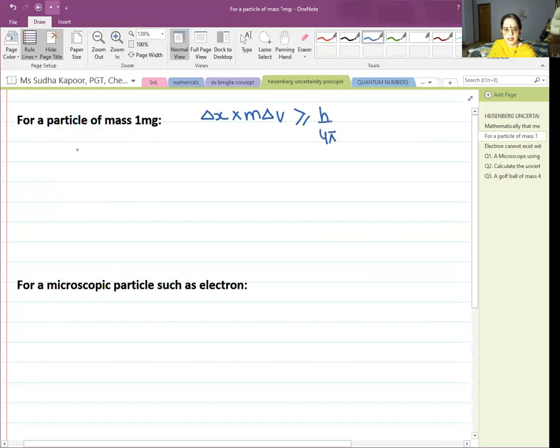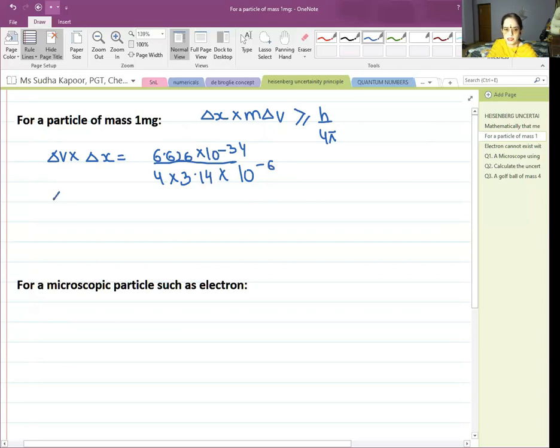So delta x into delta v is equal to h, 6.626 into 10 to the power minus 34, divided by 4 into 3.14, and the particle is of mass 1 milligram, so the value becomes 10 to the power minus 6, as we have to convert milligram into kg.